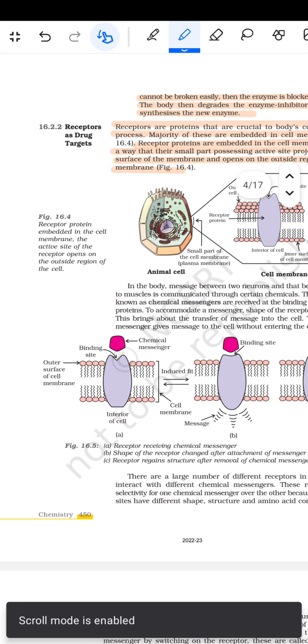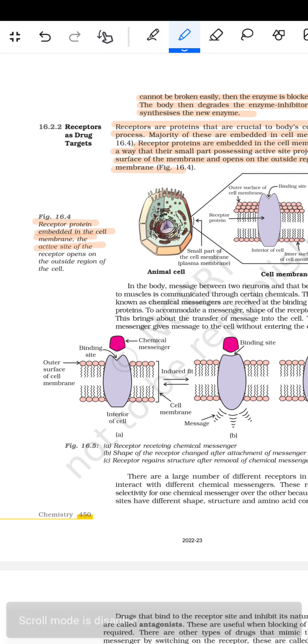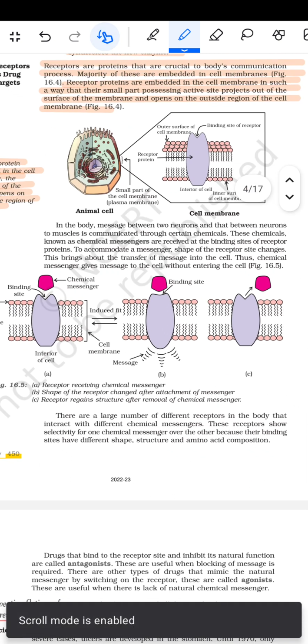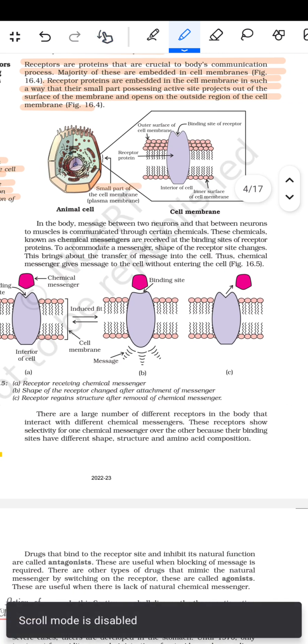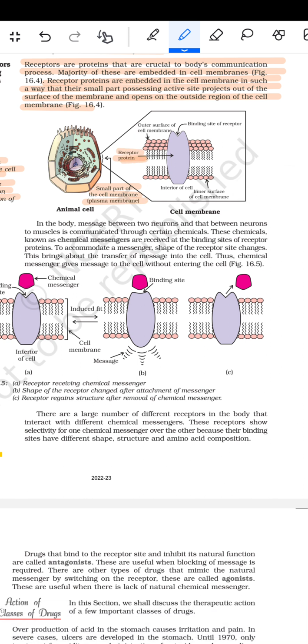जैसे यहाँ पर दिया हुआ है कि receptor protein embedded in the cell membrane, the active site of the receptor opens on the outer region of the cell. फिर इधर दिया हुआ है कि a small part of the cell membrane, plasma membrane. फिर इधर receptor protein दिया हुआ है और इधर outer surface of the cell membrane, binding site of the receptor दिया हुआ है, interior of the cell, फिर inner surface of the cell membrane दिया हुआ है.